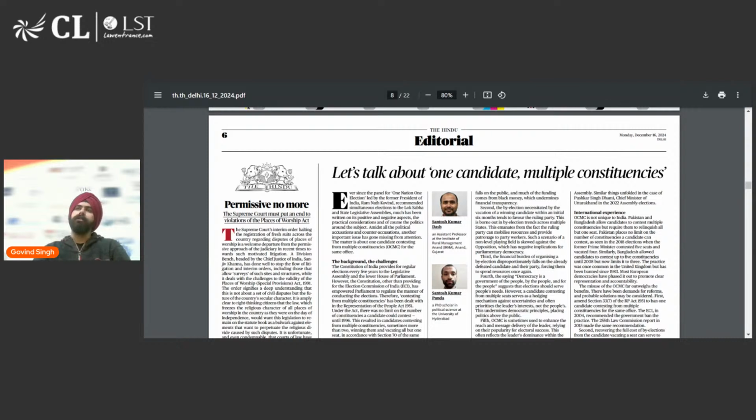This section usually covers issues which are of national importance, which require a more detailed understanding, which have multiple nuances, which can be argued from multiple lenses, multiple perspectives, which require attention for multiple days. So in editorials you would often see topics which are repeated. Topics are often discussed in editorials from different authors, different perspectives, sometimes against a particular topic, sometimes in favor of a particular topic.